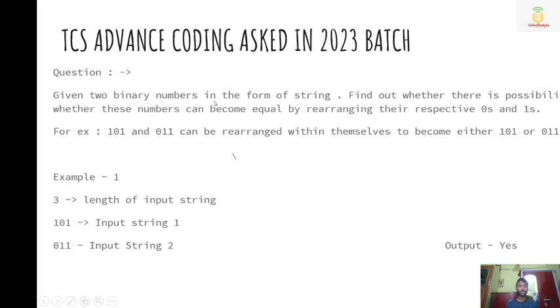So today we are going to discuss a TCS advanced coding question that was asked in 2023 batch recently. This is one of the questions from a recent slot.